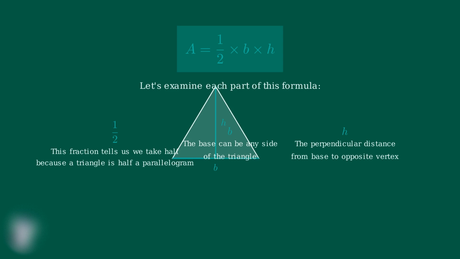Whether you have a right triangle, an obtuse triangle, or an acute triangle, this formula will always give you the correct area. The key is correctly identifying the base and measuring the perpendicular height. Now let's work through our first example to see how the triangle area formula works in practice. This will be a straightforward calculation that demonstrates each step clearly.